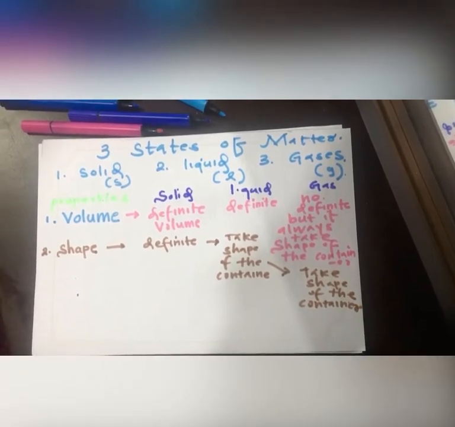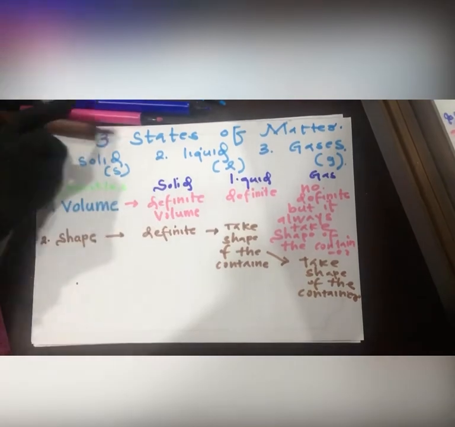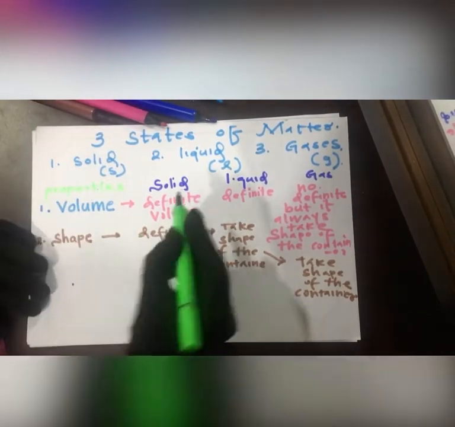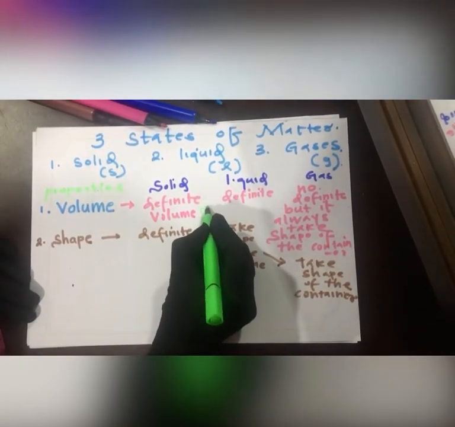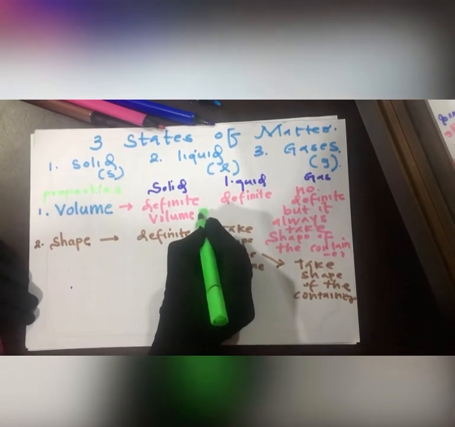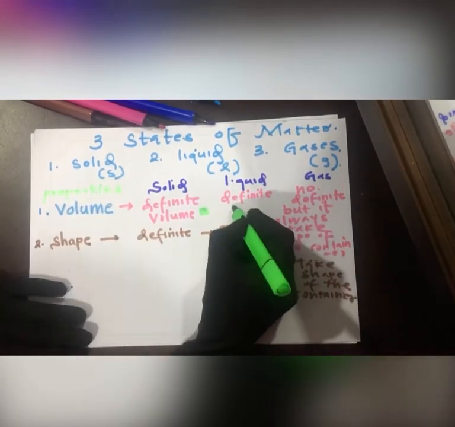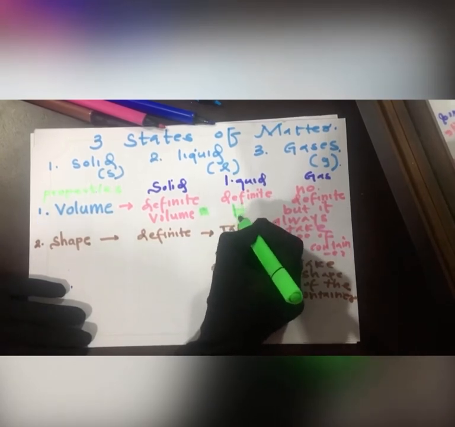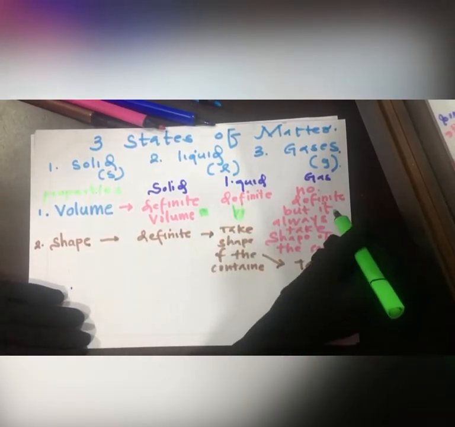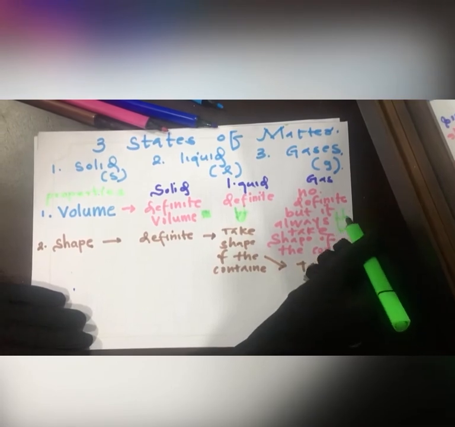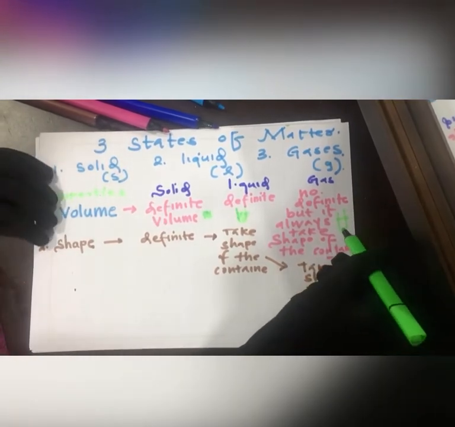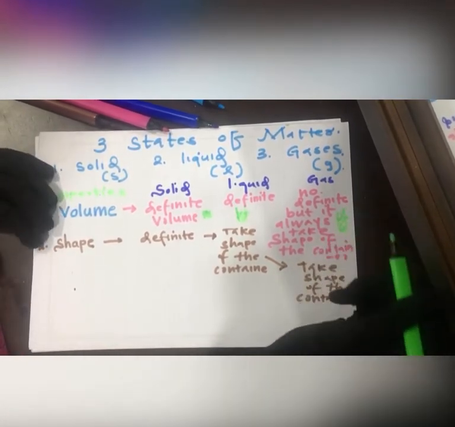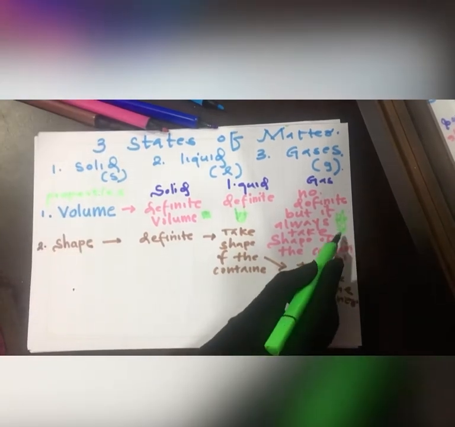So that means, for example, definite volume means they have some volume like this. If it is liquid, they also have a definite volume like this. But gas, even if you insert some amount of gas, is going to spread widely all over the container.